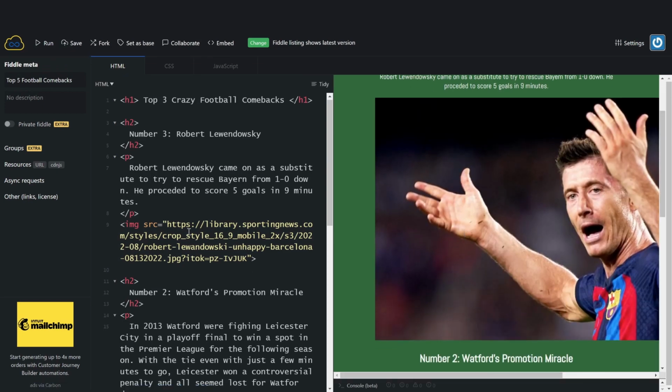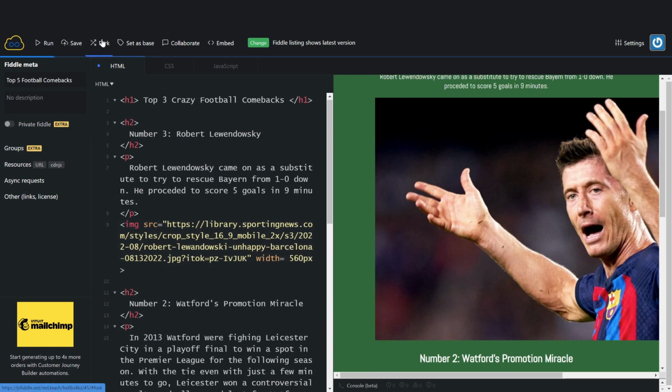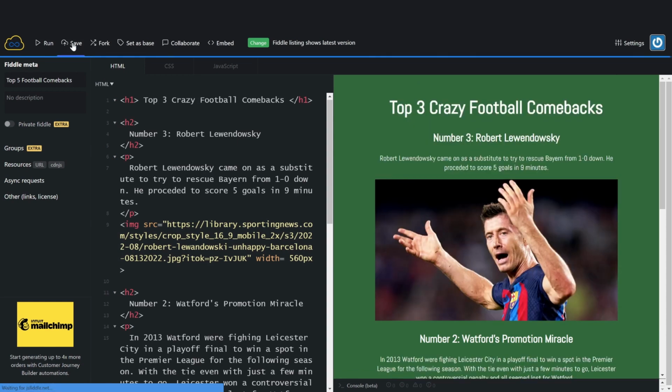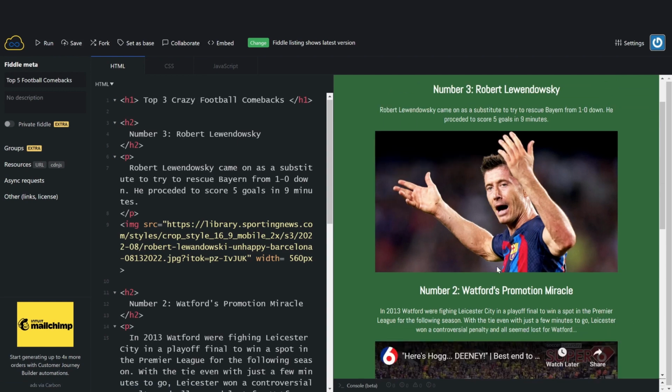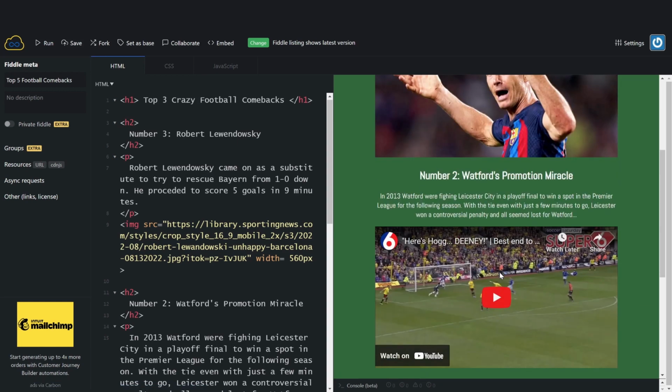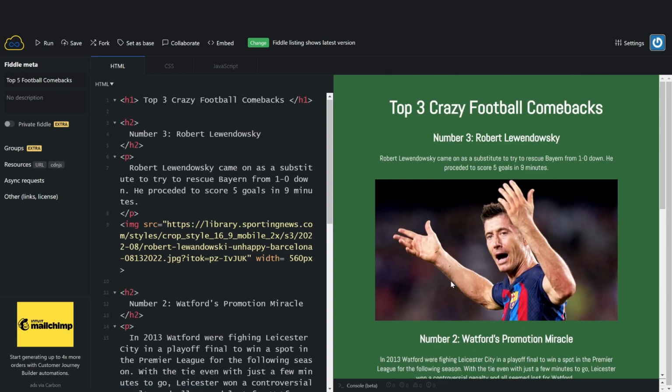And that is way too wide, so we can say width equals 560 pixels. Oops, I clicked on completely the wrong thing. Okay, and as you can see, now we have an image instead of a video.